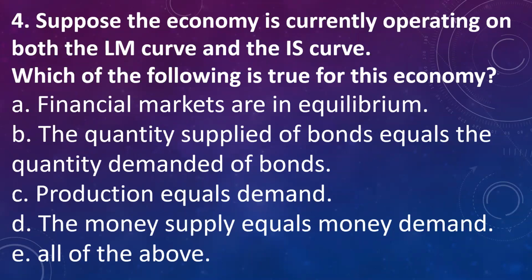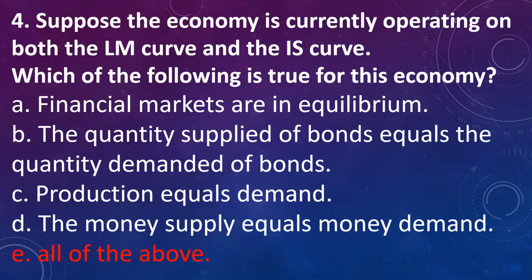Next question. Suppose the economy is currently operating on both LM and IS curve. Which of the following is true for this economy? A. Financial markets are in equilibrium. B. Quantity supplied of bonds equals the quantity demanded of bonds. C. Production equals demand. D. The money supply equals money demand. E. All of the above.